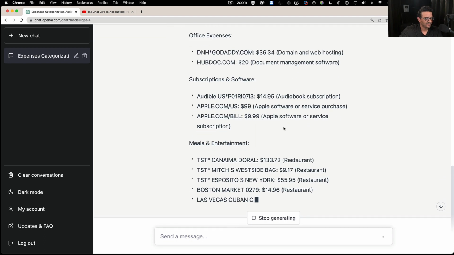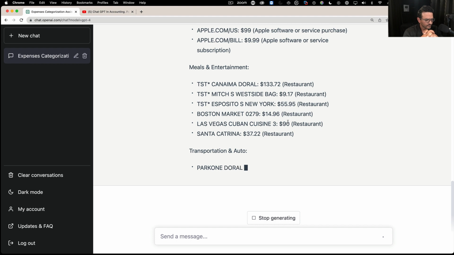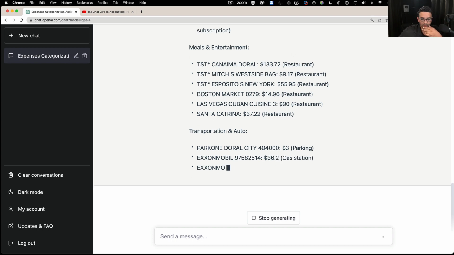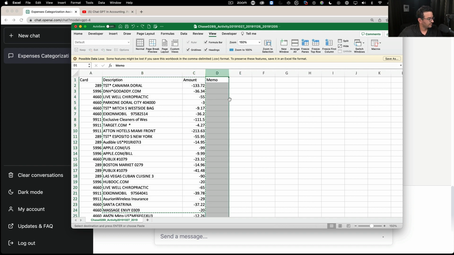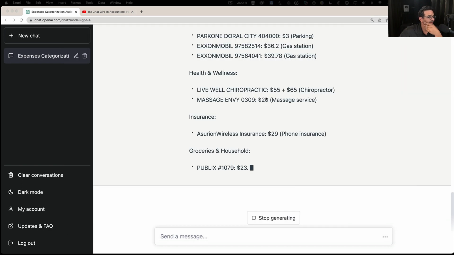And the point is, this is actually a lot better than in ChatGPT 4 versus ChatGPT 3.5. You can test it on your own, and you can see. But it's pretty good. It's already doing the work for me. And again, some of these categories, not the same categories, but some sort of categorization. Maybe I like the categories the credit card gives me, maybe I don't. So okay, that's pretty good.